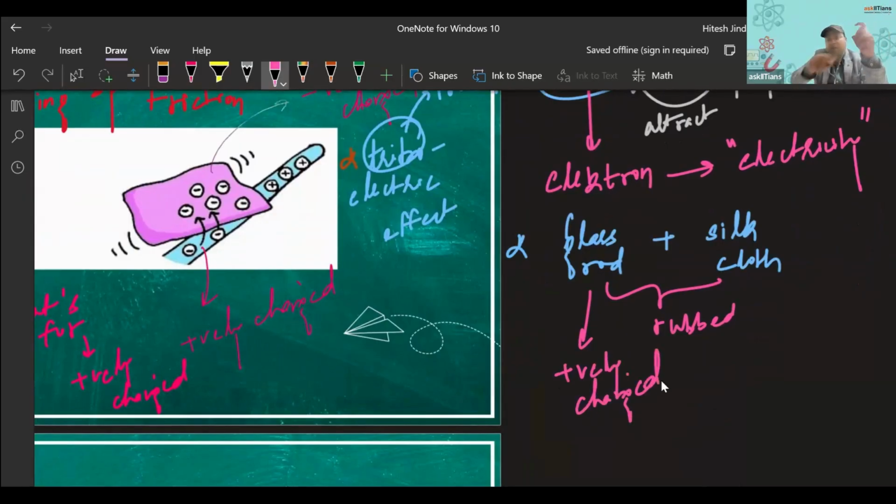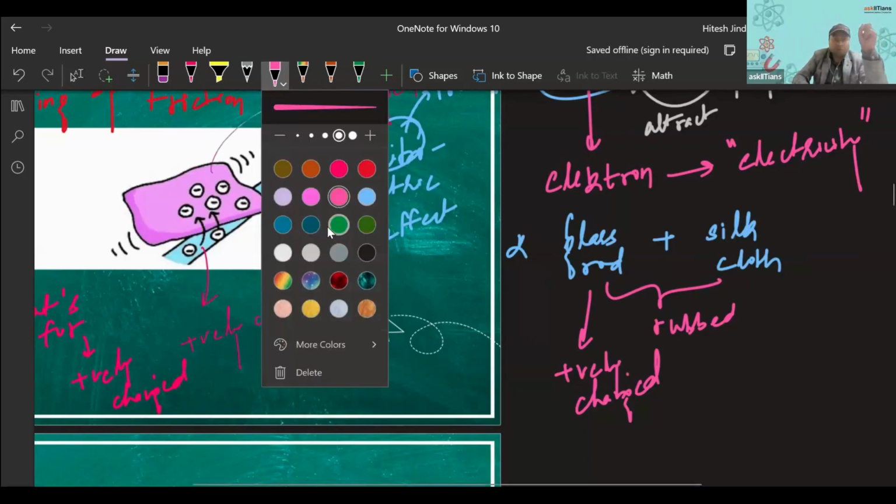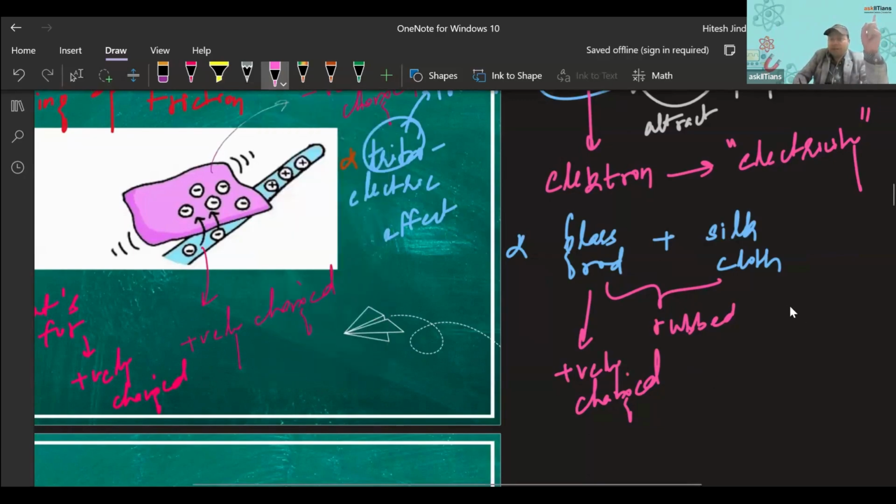Obviously, rubbing will get both the bodies charged, but which becomes positively charged and which negatively charged depends upon the types of materials involved. Got it? And this silk cloth will become negatively charged in this case.